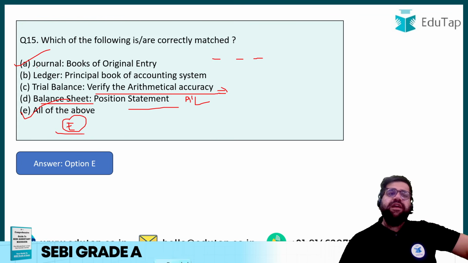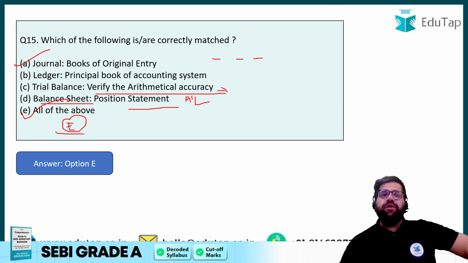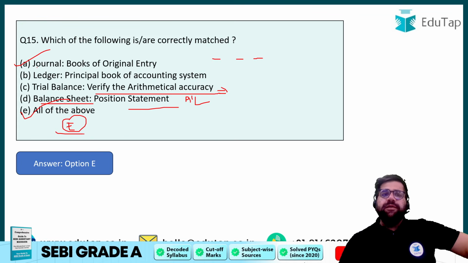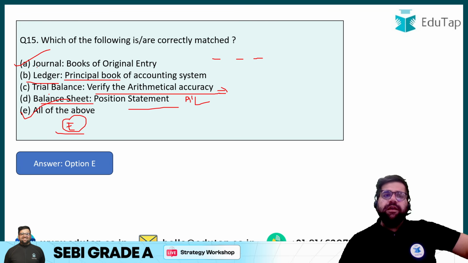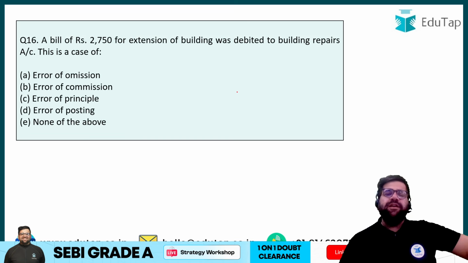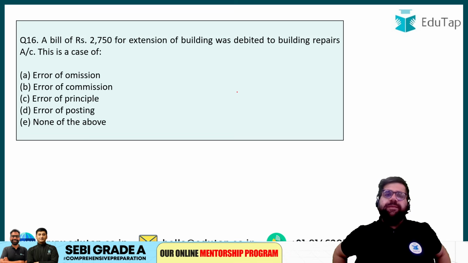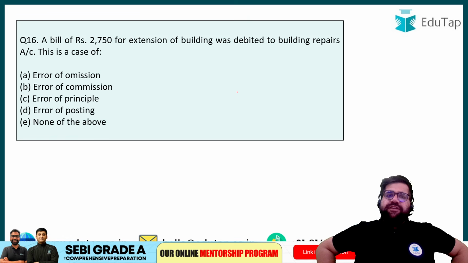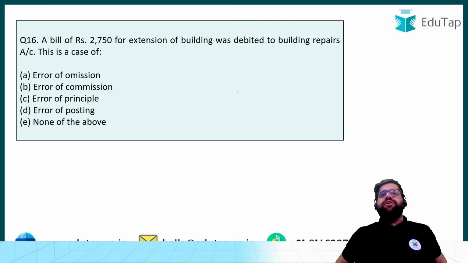And yes, by the way, I hope you know what is the principal book, what is arithmetical accuracy. Principal book is the book from which the trial balance will be made, right? And trial balance checks that your debit is equal to credit, so it checks the arithmetical accuracy. Very basic stuff. I hope you are aware of it. If not, then please revise. A bill of 2750 for extension of building was debited to the repairs account.